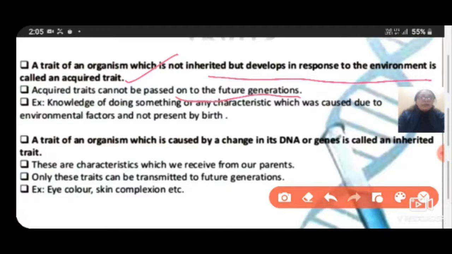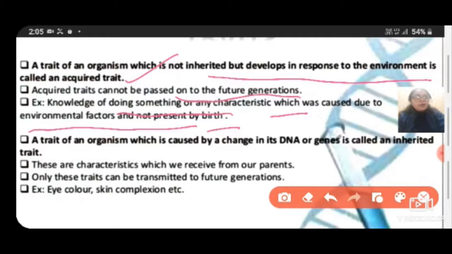For example, knowledge of doing something, or any characteristic caused by environmental factors and not present by birth. Suppose you are studying for a doctorate or engineering; this factor does not come by inheritance from your parents. If your parents are doing some other business, then that is an acquired trait.